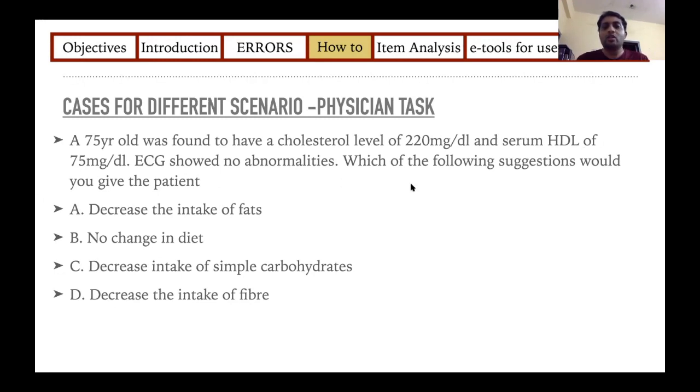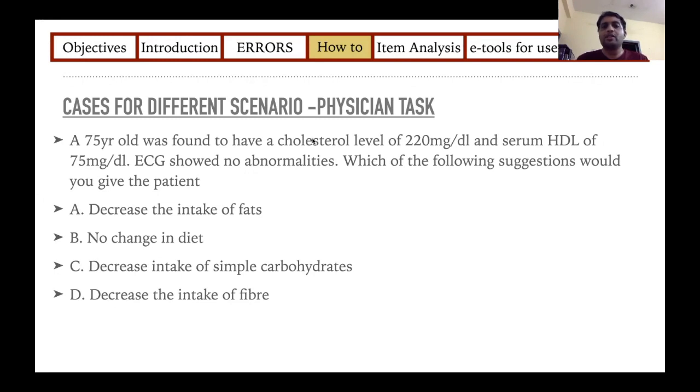So here you are checking, first of all, whether he can understand that these laboratory investigations are normal or abnormal, and what it means when some investigations are abnormal but the others are normal, and what will be his diagnosis for the patient, and if he gets the diagnosis, what will be his recommendation to the patient.